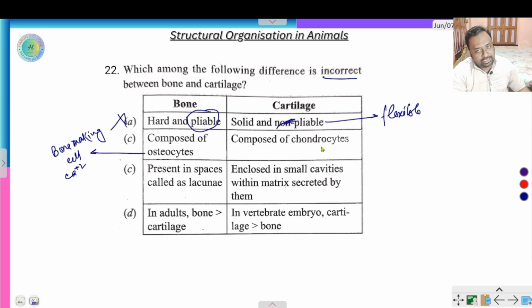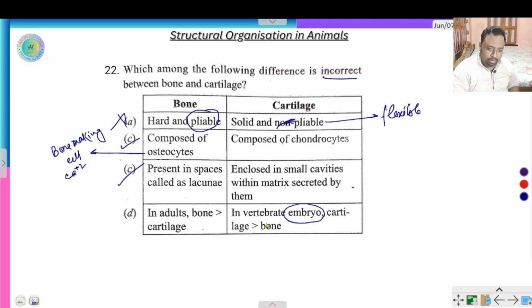Composed of chondrocyte. Cartilage cell is called chondrocyte. Present in spaces called lacunae. Yes, present in Haversian canal. Enclosed in small cavities with matrix secreted by them. Right. B is right and C is right. In the adult, bone is more than cartilage, but in the vertebrate embryo, bones are absent.